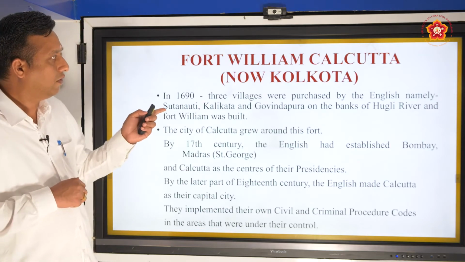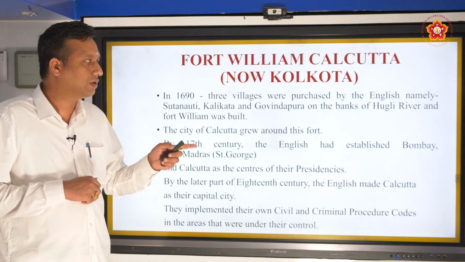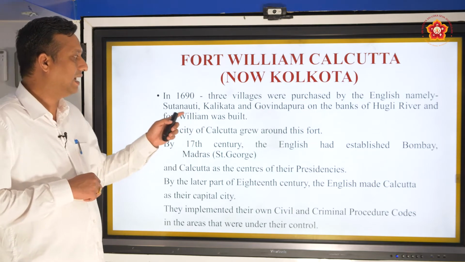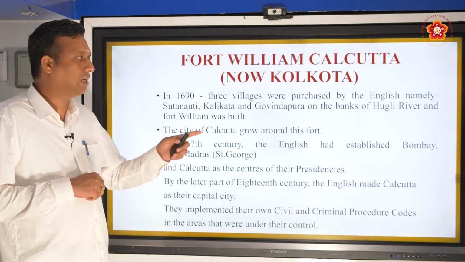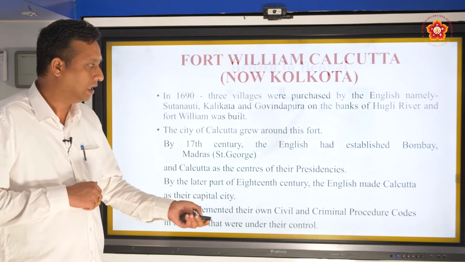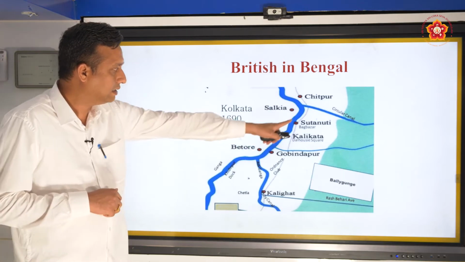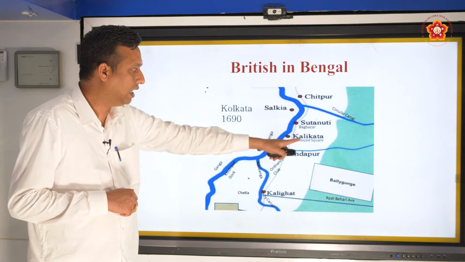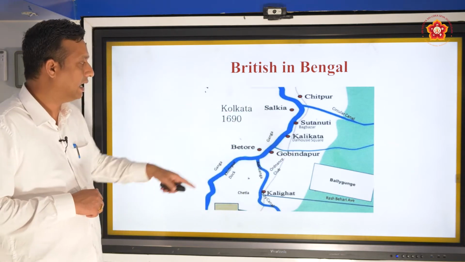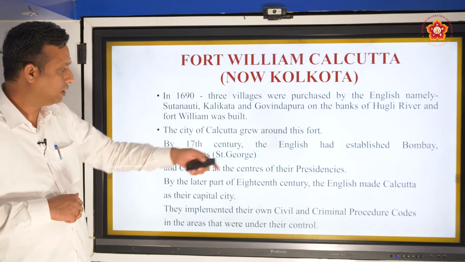Now, Fort William at Calcutta. In 1690, 3 villages were purchased by the English, namely Sutanauti, Kalikata and Govindapura, on the banks of the river Hooghly, and a fort was built. It was called Fort William. Here you can see the Hooghly river and these areas Chitrapur, Sutanauti, Kalikata and Govindapur, and on this area the city of Kolkata grew. The city of Calcutta grew under this fort.